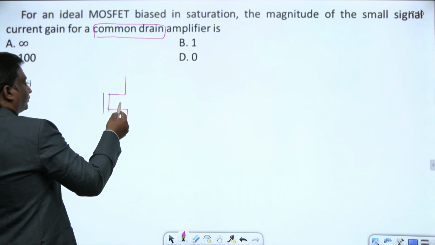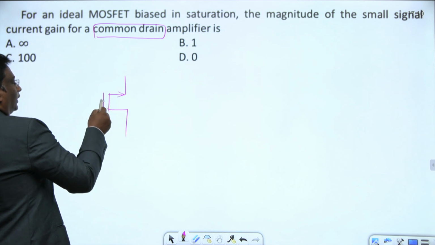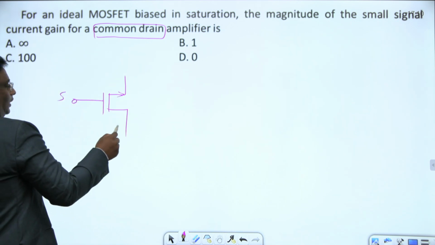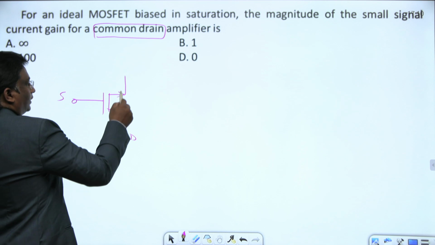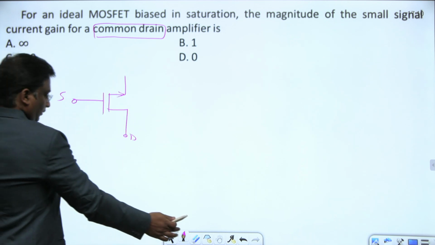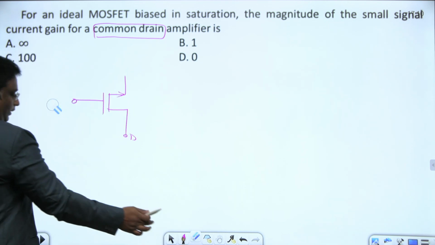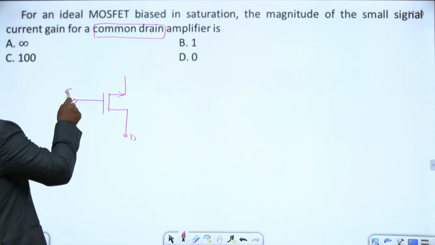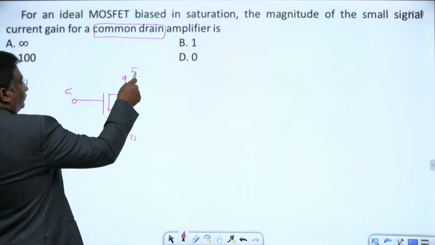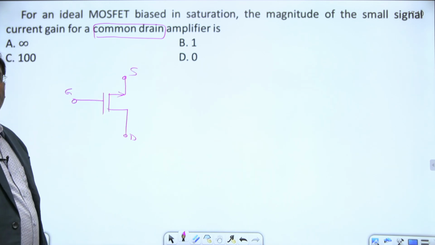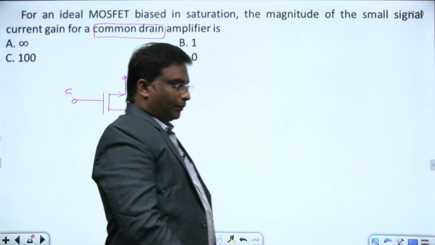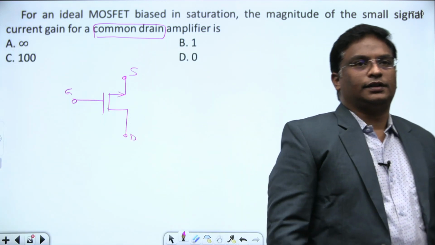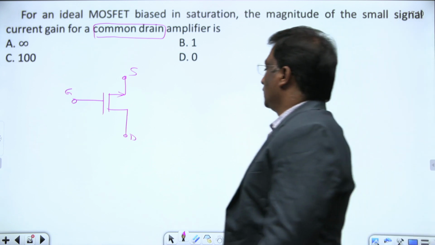Notice here, I am representing the drain terminal, the gate terminal, and the source terminal. I can configure these in any way. Right now I am showing the drain as common, since they are asking for the common drain configuration.